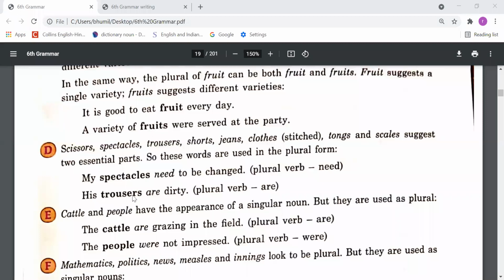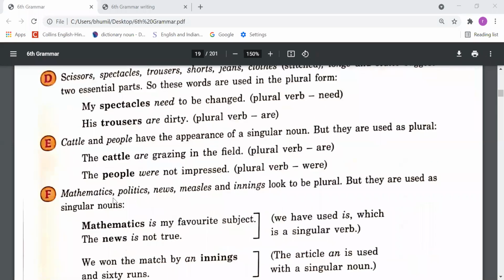Like my spectacles need to be changed. Spectacles we have used, that's why we have used plural form. His trousers are dirty. So we need to use "are" here, not "is", because this is plural now. Sometimes we say my jeans is torn. We need to say my jeans are torn, because jeans, shorts, trousers, spectacles, scissors are made of two essential parts, right? Now please come to point number E.